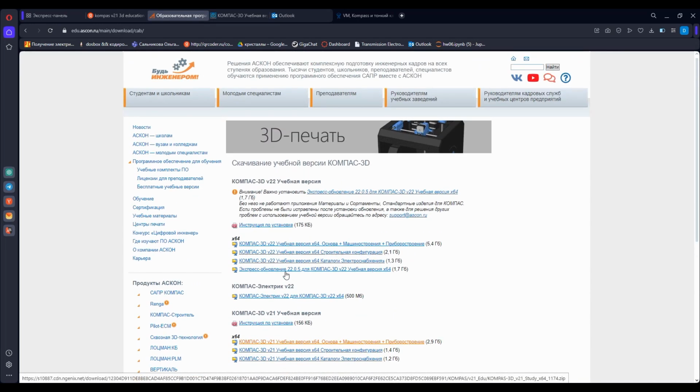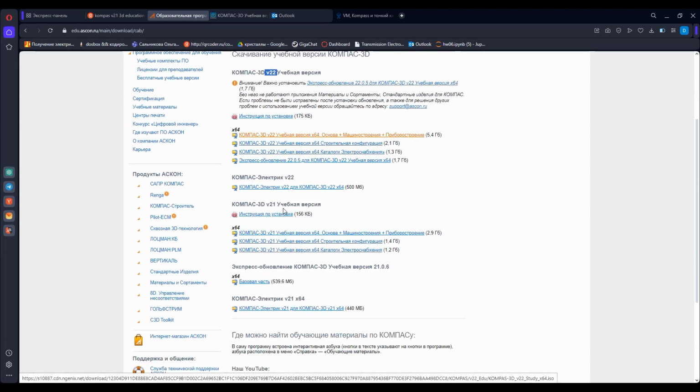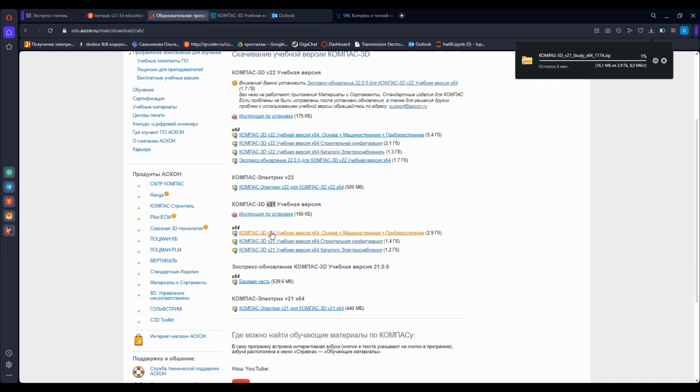There are 2 versions. The latest version of Kompas 3D is V22, but we will use V21 because it's the same that we have in Skoltech. Let's download it. It will take time.